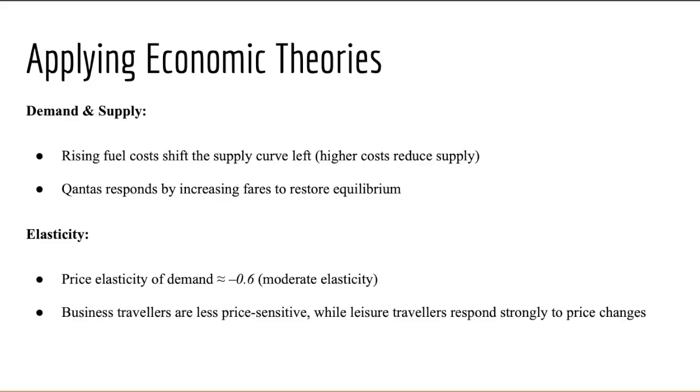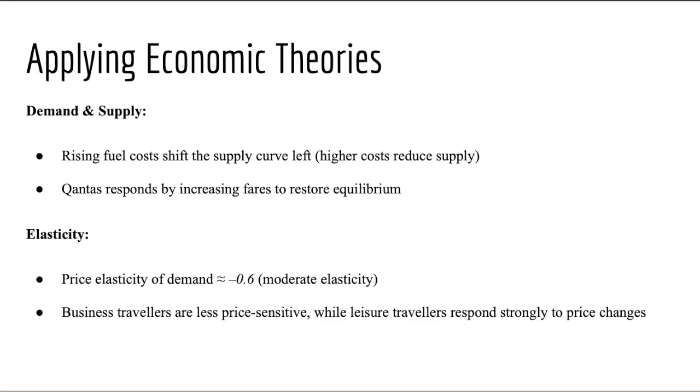From the dataset, a 20% increase in jet fuel costs corresponded with an average 9% rise in fares and a 4.5% drop in passengers. In Excel, I visualized this using a pivot chart showing a clear negative relationship between fare and passenger volume. This reflects a theoretical inverse link between price and quantity demanded. Such insights help Qantas forecast how changes in supply-side costs directly influence the market demand.